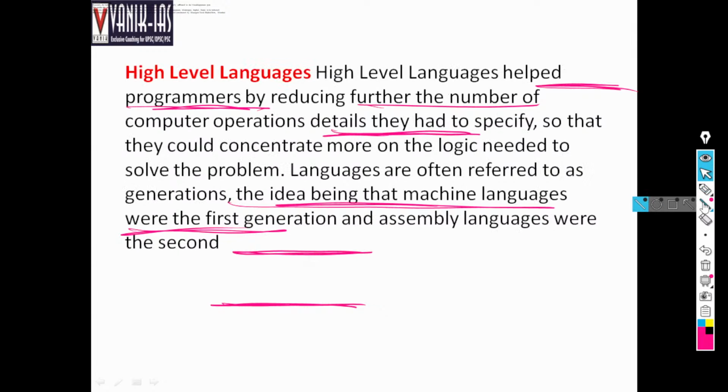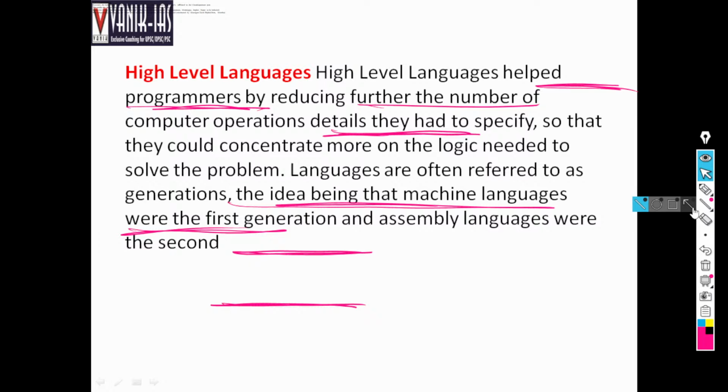Then what are high level languages? We understood that there is a problem with machine languages, because they are too lengthy, and assembly language is also lengthy, although not as lengthy as the binary system. It is still very difficult to debug as well. Then we needed high level language. What are these high level languages?